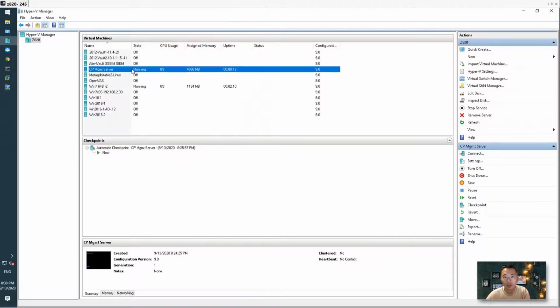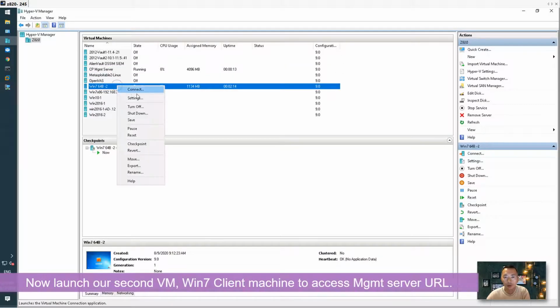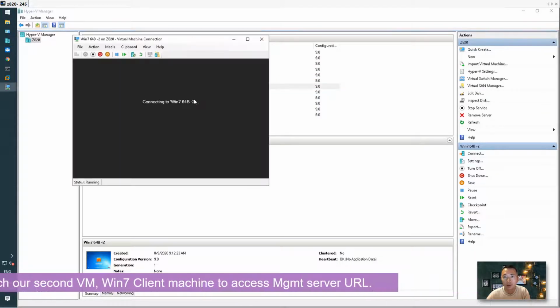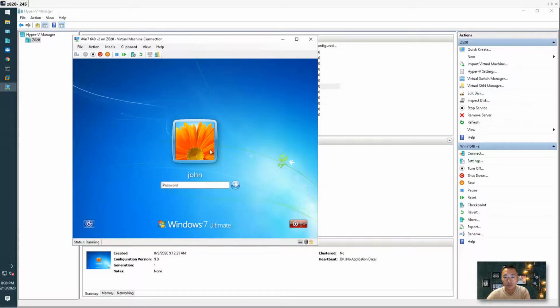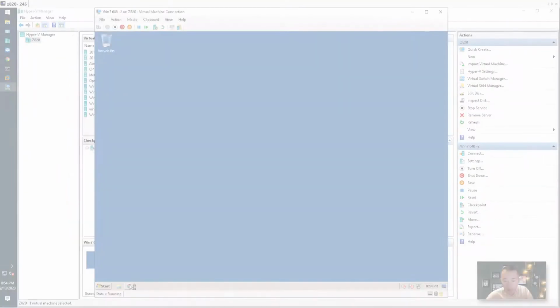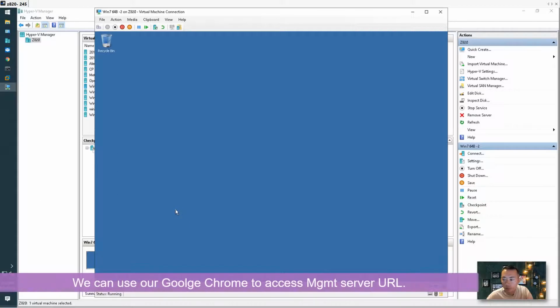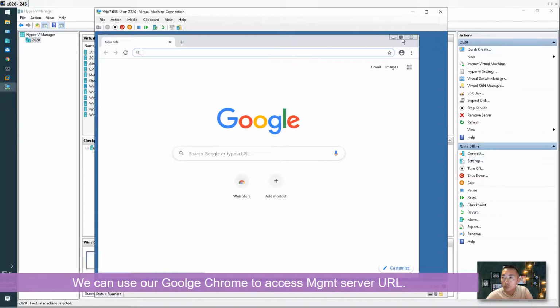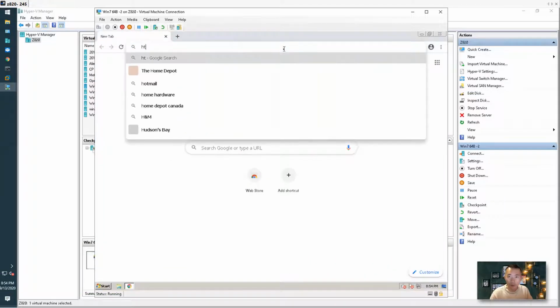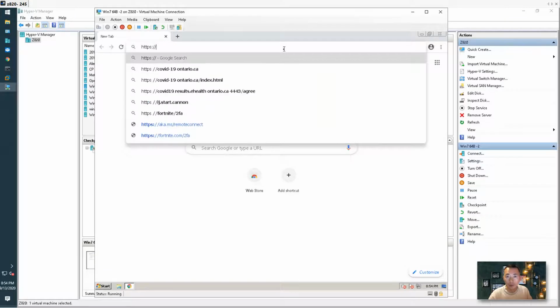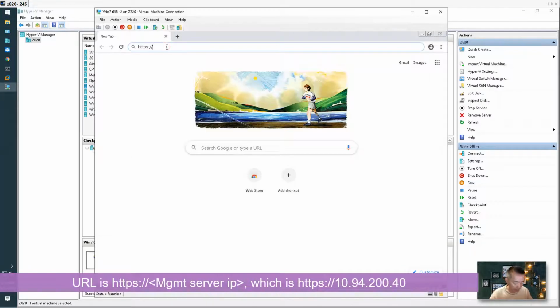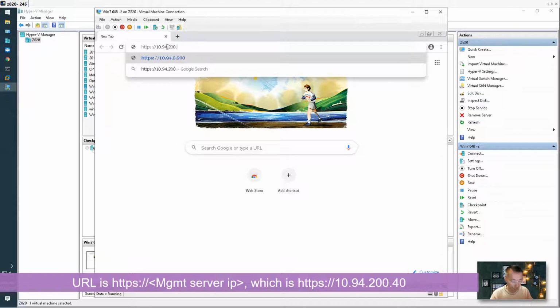At the same time, we can go to our second machine, which is our client, Windows client. We're going to connect to it. Use our Google Chrome to visit our server 10.94.240.